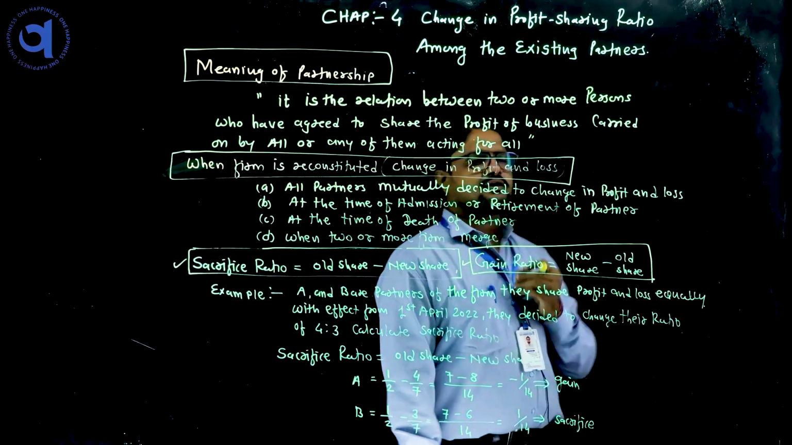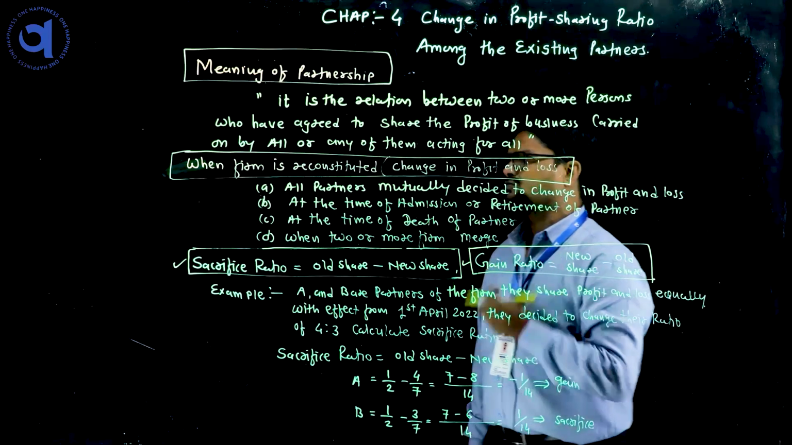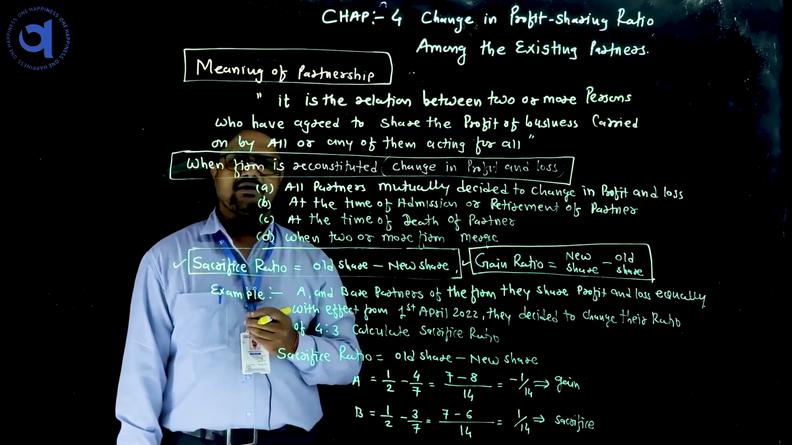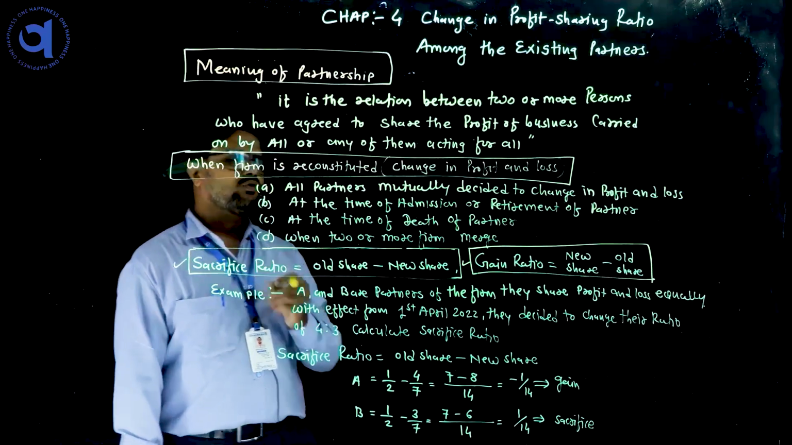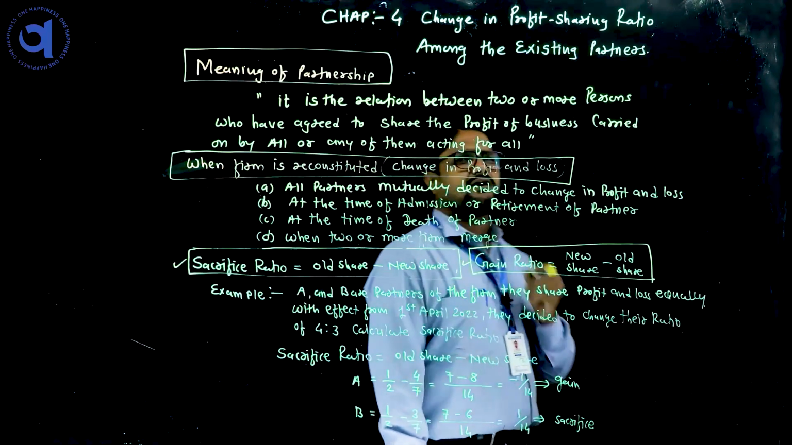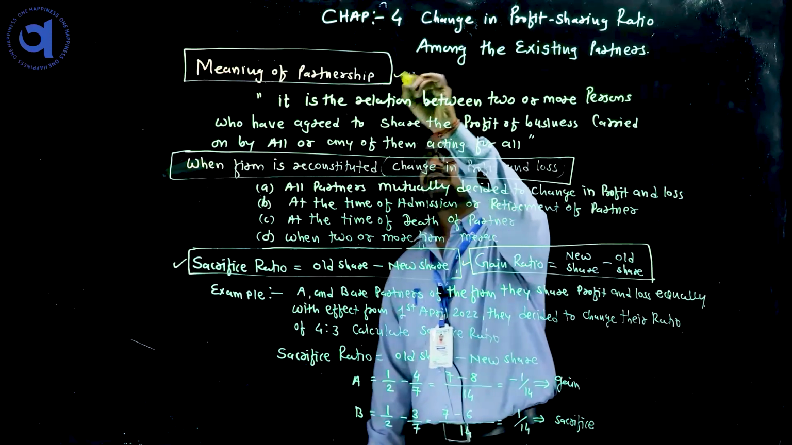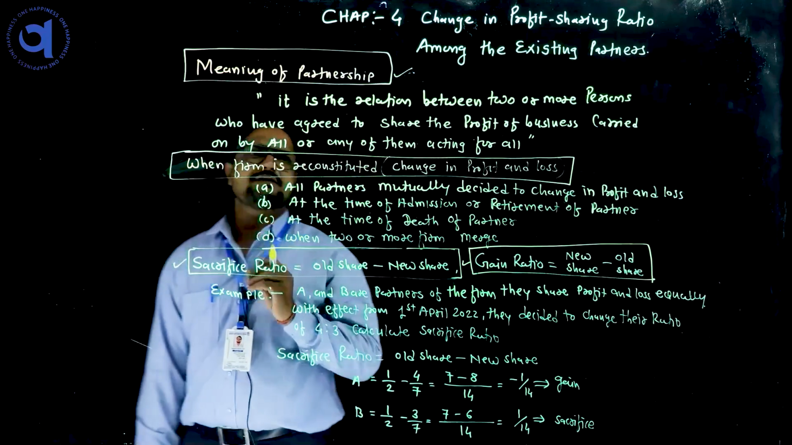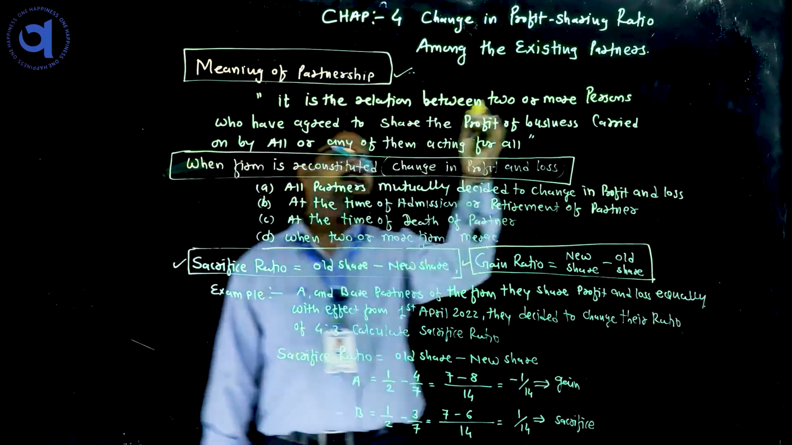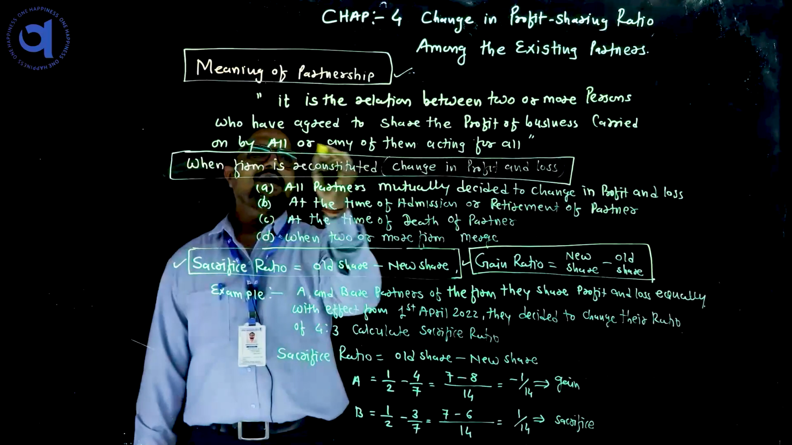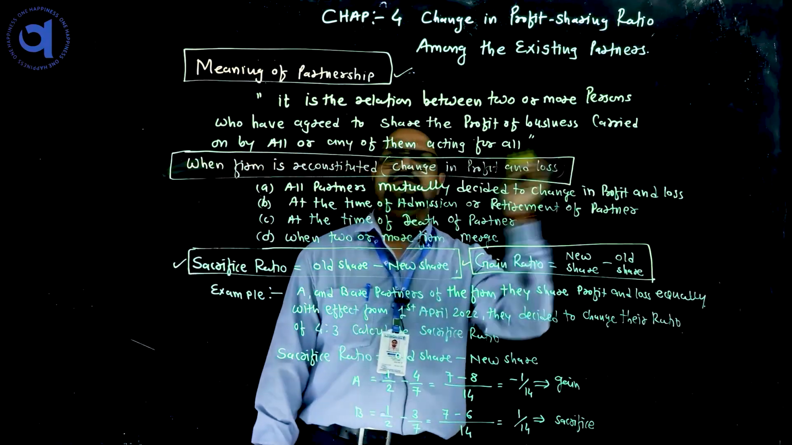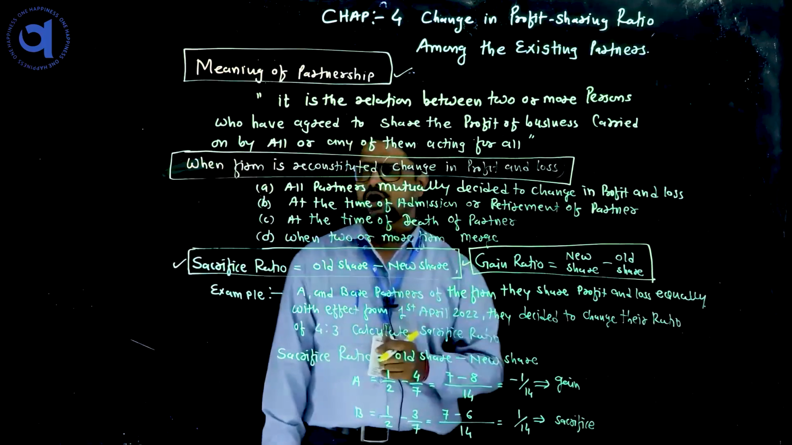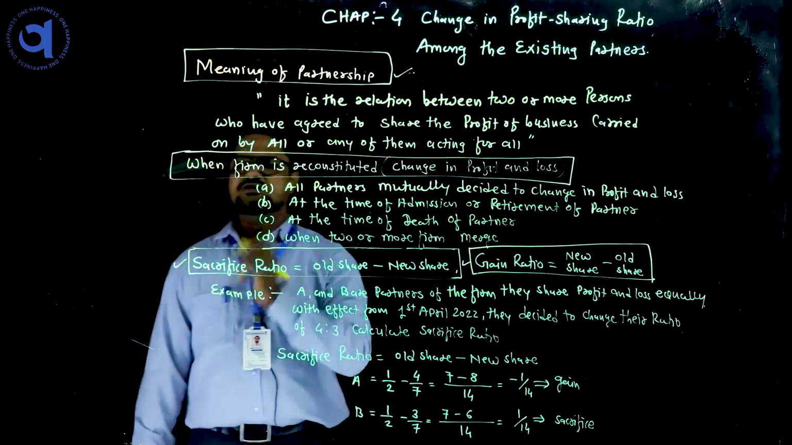In 11th standard you have already learned the individual business. Now in 12th standard, partnership business is important. So first of all, knowing the meaning of partnership is a must, and that's why I have written the definition here. Again I repeat, partnership is the relationship between two or more persons who have agreed to share the profit of the business carried on by all or any of them acting for all. This type of business is called partnership business.